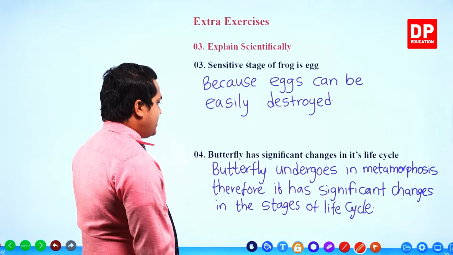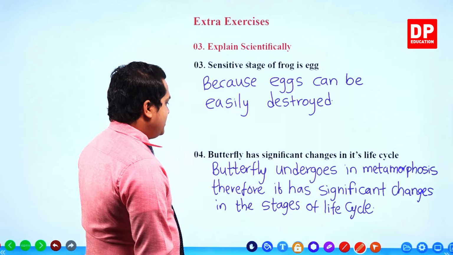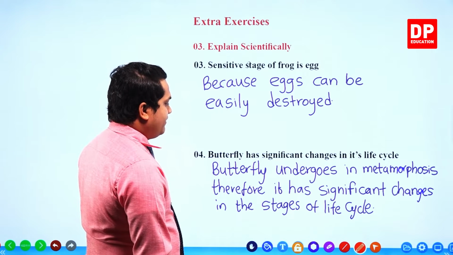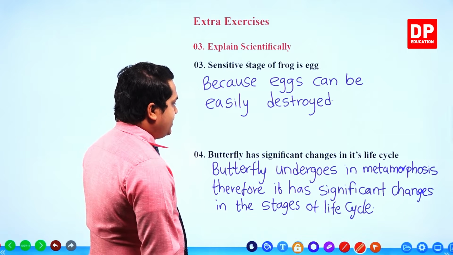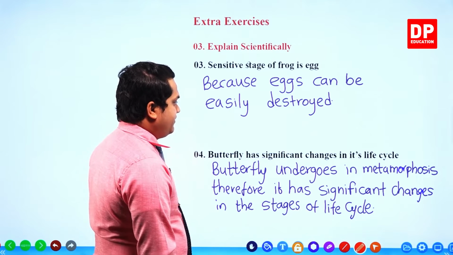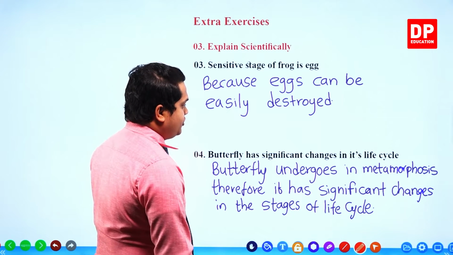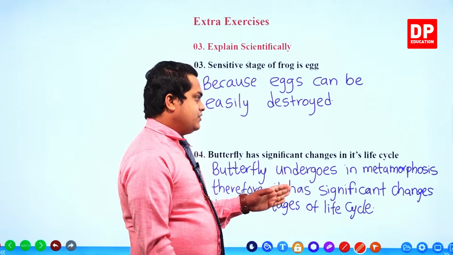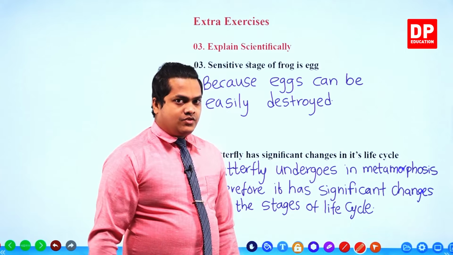Right. So butterfly undergoes metamorphosis, therefore it has significant changes in the stages of life cycle. So that's why, my dear children, significant changes can be observed within the butterfly because it undergoes metamorphosis.